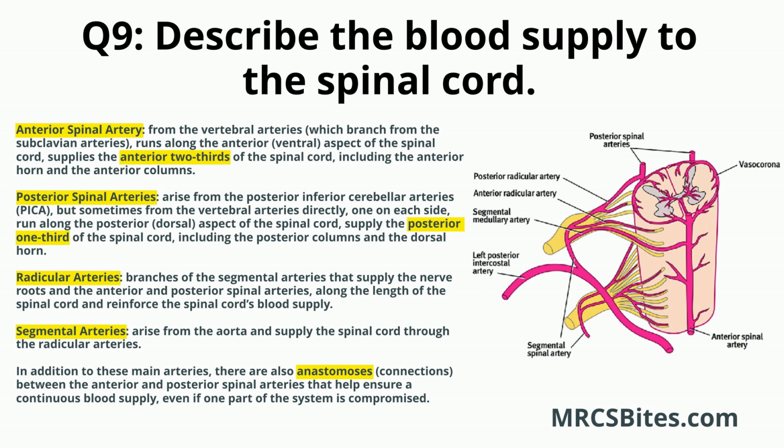Radicular arteries. These are branches of the segmental arteries that supply the nerve roots and the anterior and posterior spinal arteries. They are distributed along the length of the spinal cord and reinforce the spinal cord's blood supply. Segmental arteries arise from the aorta and supply the spinal cord through the radicular arteries. These arteries are crucial for maintaining adequate blood flow to the spinal cord. In addition to these main arteries, there are also anastomoses, connections, between the anterior and posterior spinal arteries that help ensure a continuous blood supply, even if one part of the system is compromised.